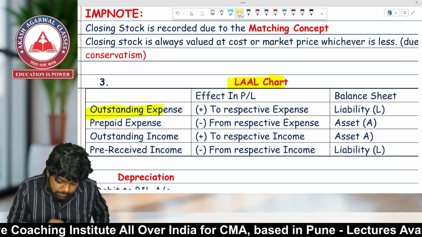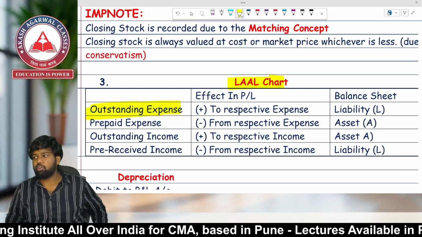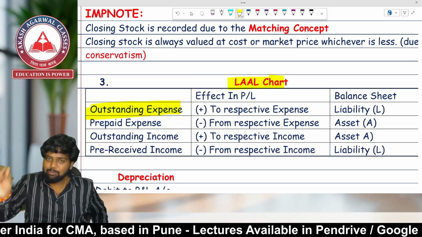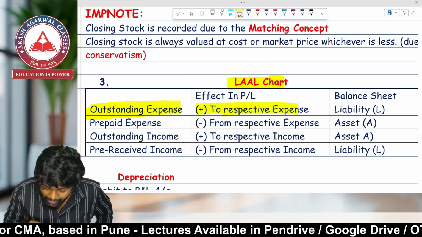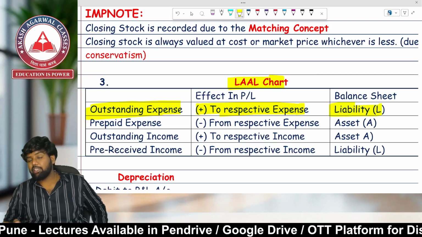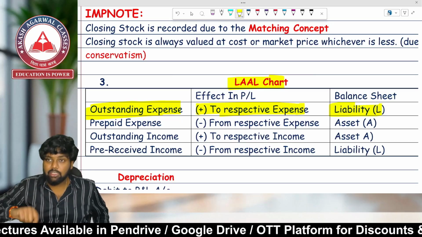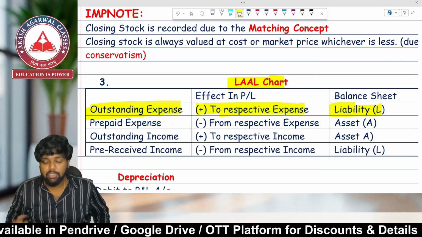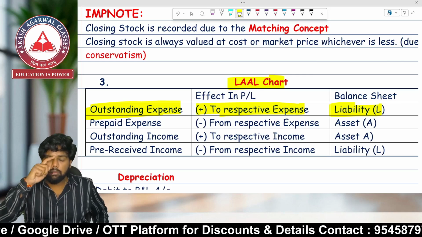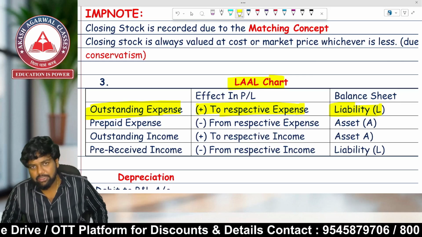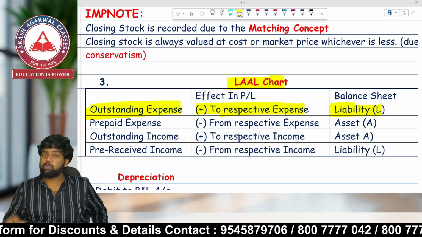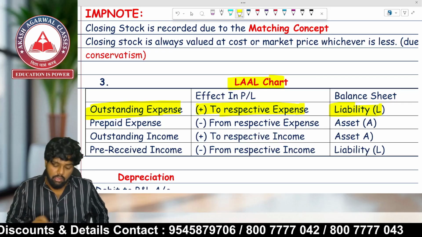So outstanding expenses will have two effects. First of all, it refers to the expense which has been incurred but not yet paid. The expenses of current year which you have to pay, to add in the respective expense, and it will appear as a liability. So what entry will you pass? Expense will be increasing, expense has debit balance, expense account debit. Second important thing, liability will also be increasing. Expense account debit to what? Outstanding expenses. The first entry, expense account debit to outstanding expenses, because outstanding expenses is a liability.